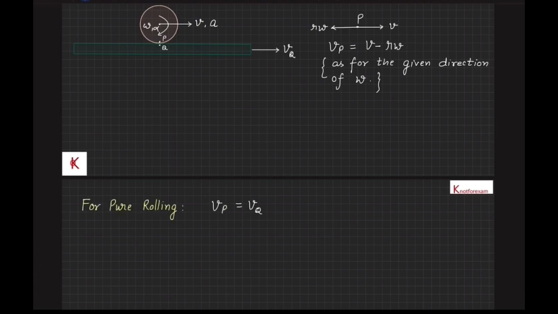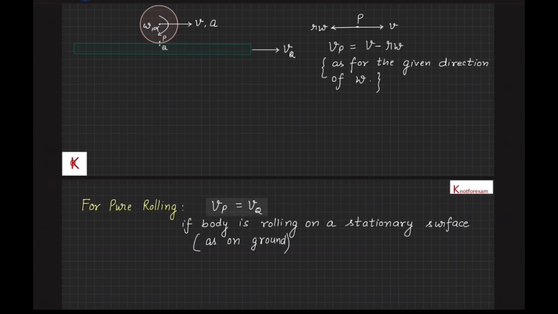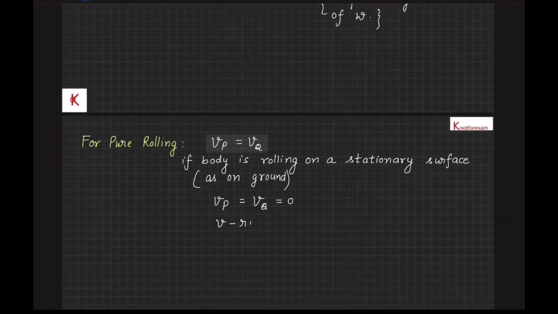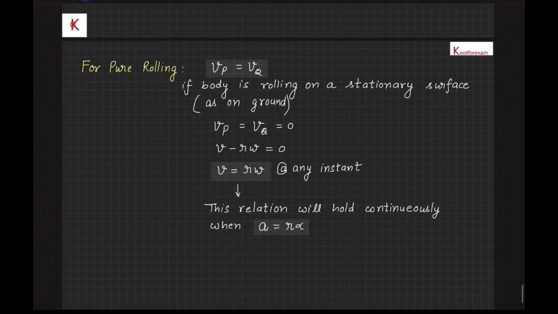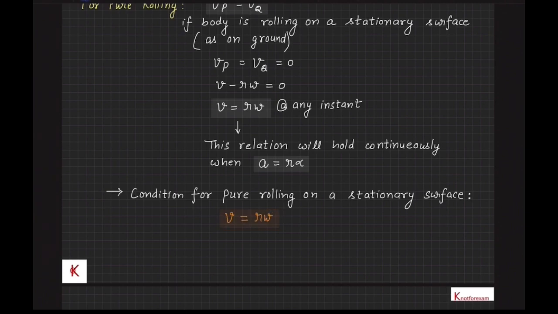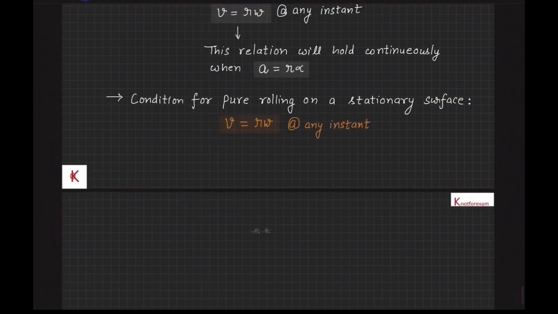Now in this case, for pure rolling, Vp is equal to Vq, and if body is rolling on a stationary surface, for example ground, then Vp will be equal to 0 or V is equal to R omega at any instant. Also this relation should hold continuously, and this is possible when a is equal to R alpha. So condition for pure rolling on a stationary surface is V is equal to R omega at any instant.